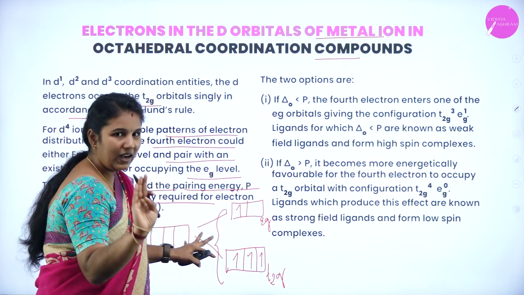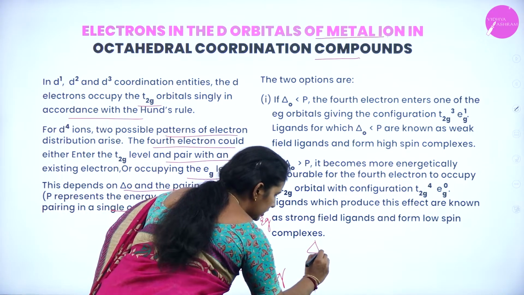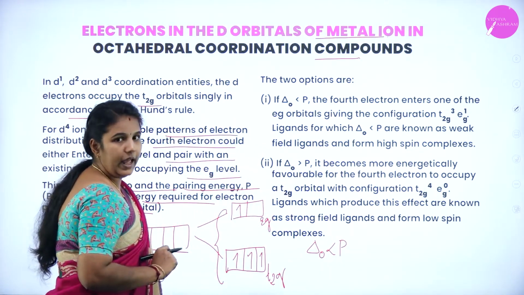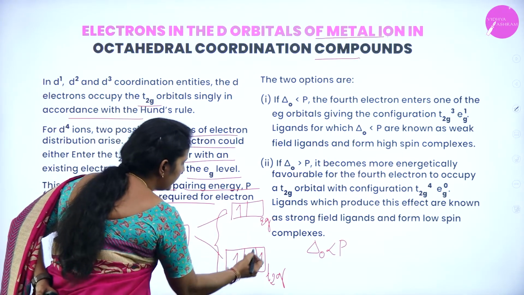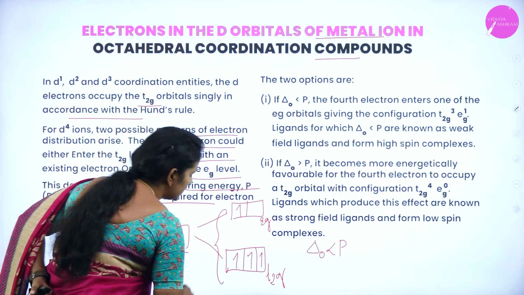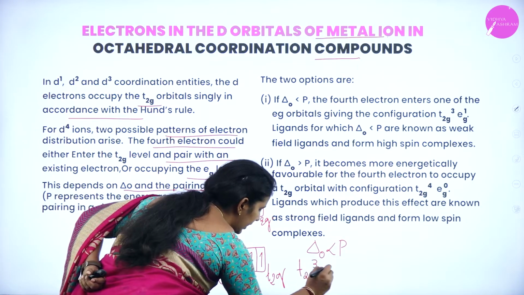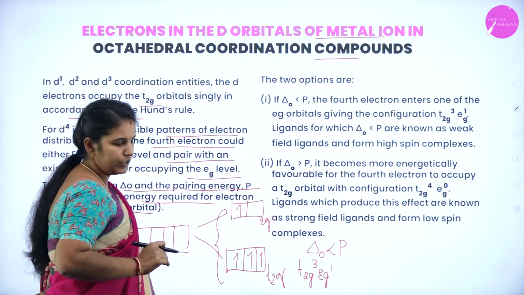If 4 electrons are there and delta O is lesser than P, the fourth electron is written in the eg level. So the crystal field splitting becomes t2g3 eg1. This is our first condition.